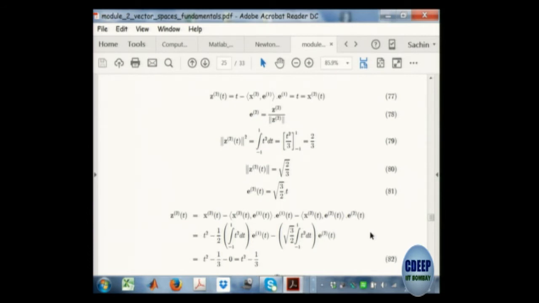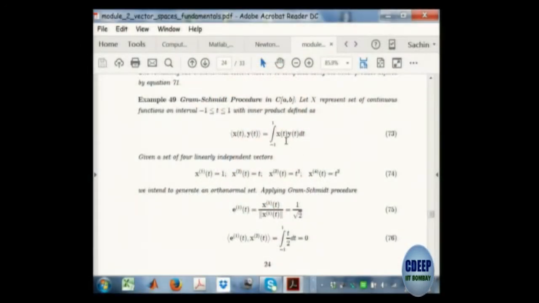This is the process. But now you said inner product also. I have used inner product here; all these are inner products. I am taking this inner product here, and I want to orthogonalize the functions x1(t) equal to 1, x2(t) equal to t, x3(t) equal to t square. This is my inner product definition.